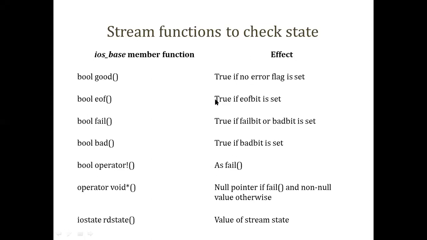Okay, so in the previous session, we saw the different stream functions and the errors which may occur while performing file handling, specifically while reading and while writing content to the file. These are the stream-related errors that may occur, and for these we are supposed to set different flags, and these flags will appropriately call some functions. These are the ios-based member functions included as part of the ios class.